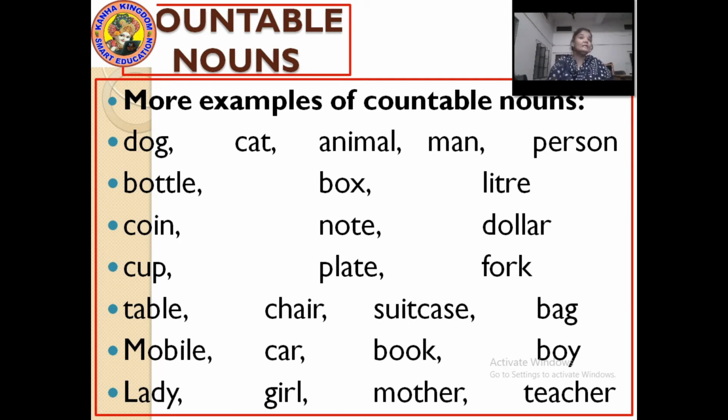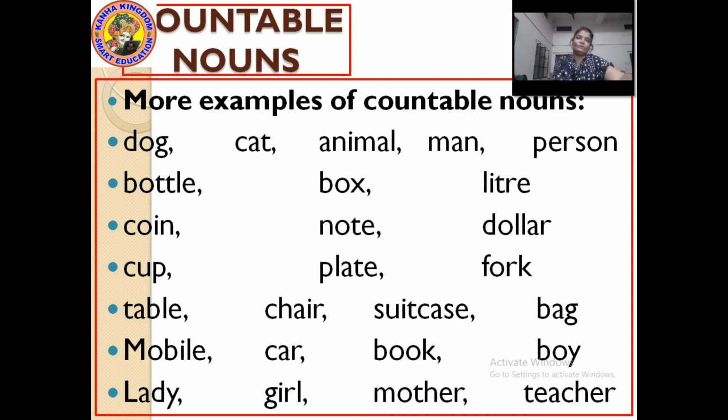Teacher, countable. So these are some examples, or you can say this is the list of countable nouns. Now let's see the list of uncountable nouns, and then we will move towards some, any and no. Before explaining some, any and no, it was important to make you understand the countable and uncountable. By this you will understand where to use some, any and no.